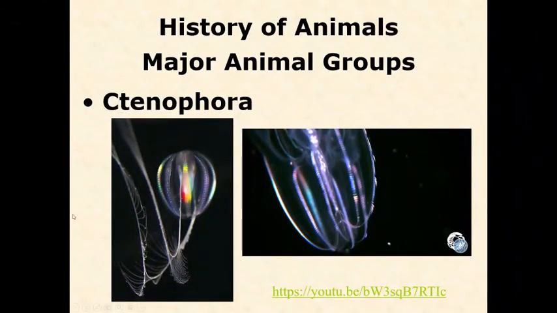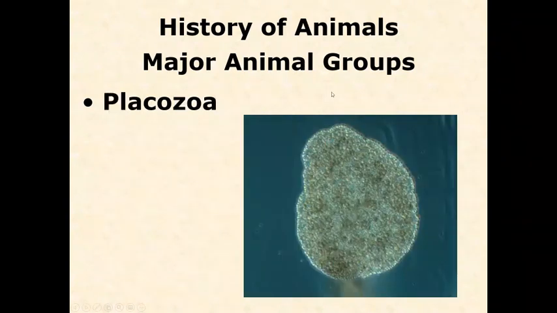The other group of uncertain phylogenetic relationships, but one that I want you to know, is one you, again, may not be familiar with, but the placozoa. These are multicellular but have very, very simple cell type. They basically have an epithelial layer all around, and then inside a small layer of what look kind of like animal mesenchyme cells. You don't need to memorize all that. Just know they're very, very simple, made up of a few hundred cells. They are microscopic. They've been known since the late 1800s, but again, have had really difficult time placing them.